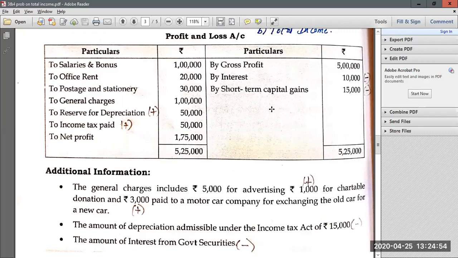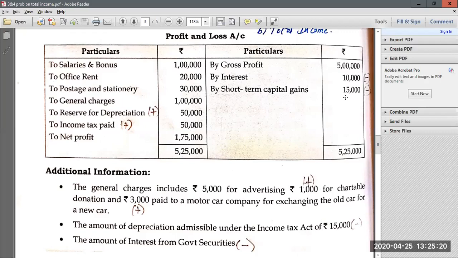Now again let us go to credit side items. They have given gross profit 5 lakh, no need to worry. They have given interest. Now with regard to interest, look at this last additional information. They are given the amount of interest is received from government securities. That means this 10,000 whatever interest they are given, it is interest on government securities. That means this entire 10,000 is not related to business. So income is earned from other sources. So this 10,000 should be deducted from your net profit.